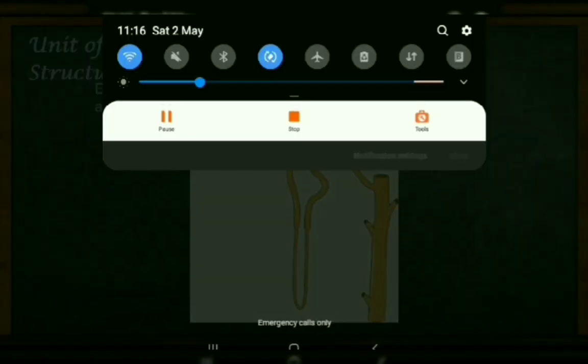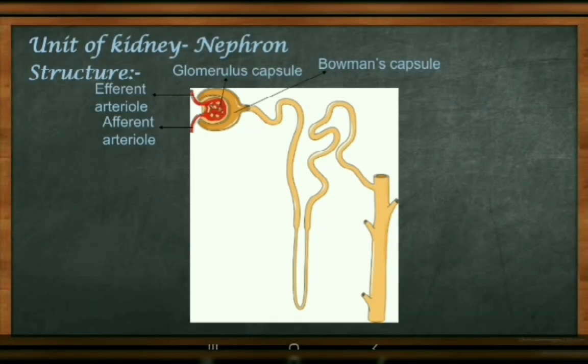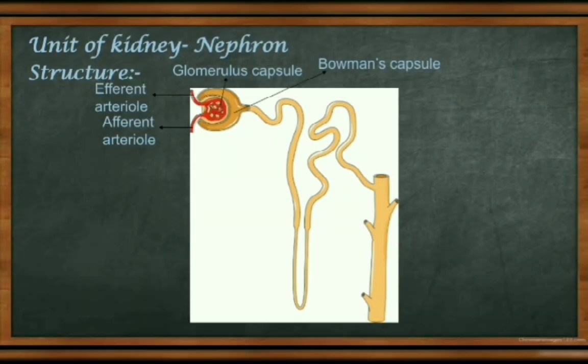Here you see how to learn: this one is Bowman's, B for below. So the capsule which is present below is called the Bowman's capsule. Now again you see the coil part.